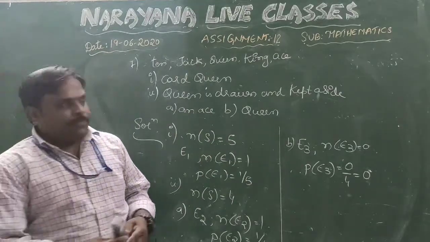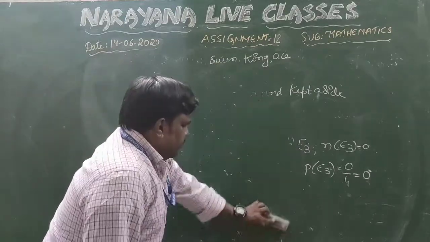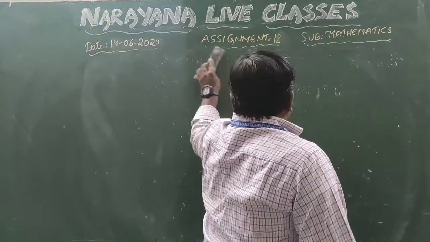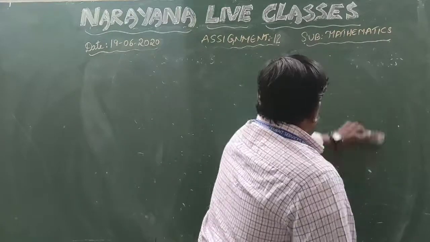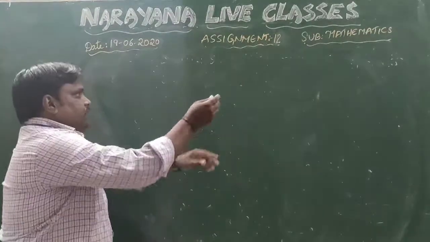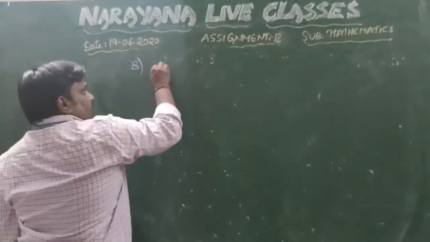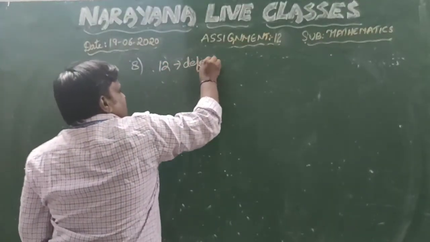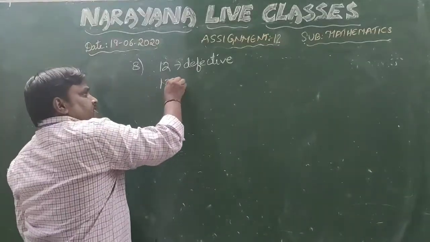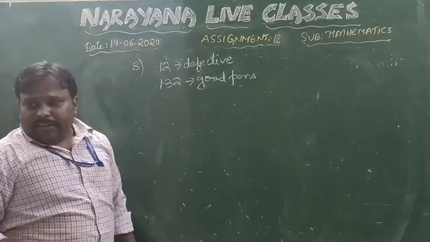Coming to the 8th question. The 8th question is an important one and obviously the easiest also. It's not that tough. The question is, 12 defective pens are accidentally mixed with 132 good pens.